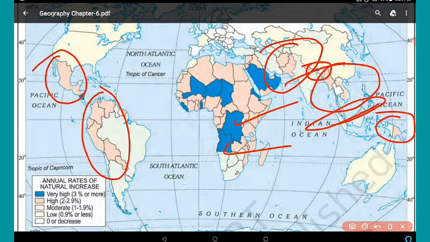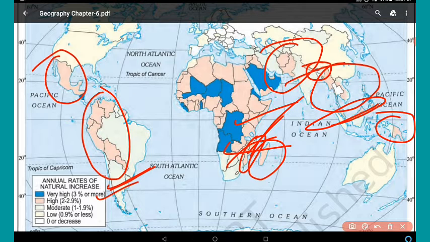So different countries are there, including Madagascar here in the eastern southern part of Africa, Mozambique. So there are different countries having high population growth, 2.2 to 2.9%. Other countries also you can see in this map, and here in the index you can find very high population, about which we have discussed.